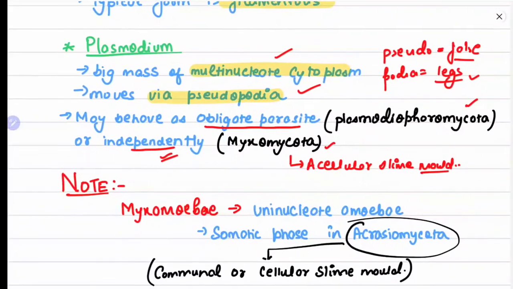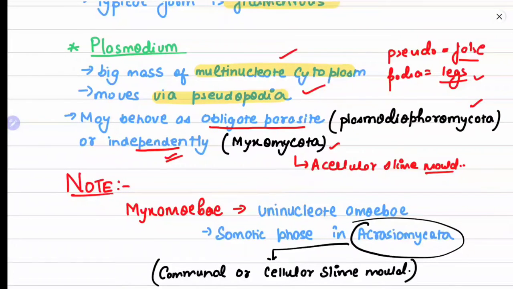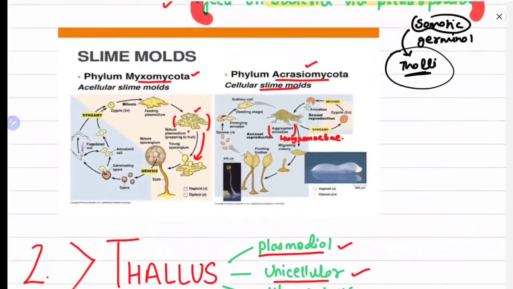Now, here's a small note. Myxamoebae, what is myxamoebae? Myxamoebae are uninucleate amoebae, the somatic phase in Acrasiomycota. Acrasiomycota is also called the communal or cellular slime mold.